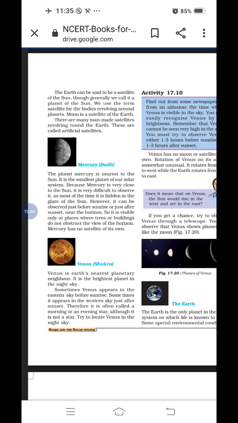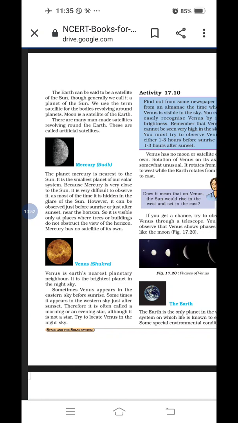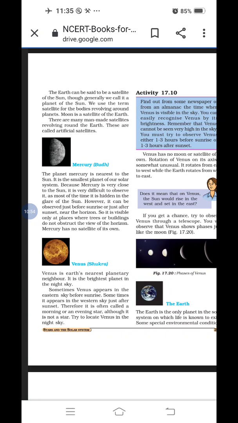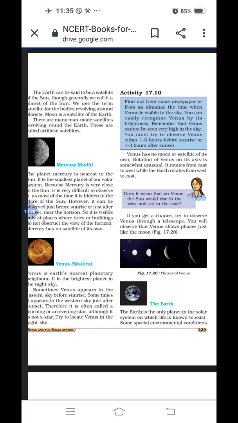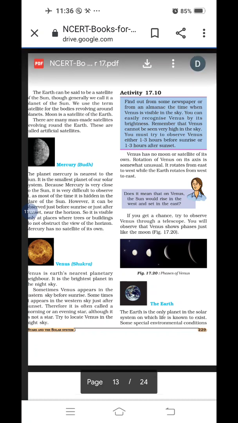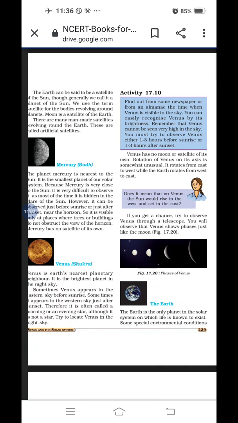Next point, it is also called a morning or evening star. Okay, underline properly. Next, Venus has no moon or satellite. Next, it rotates from east to west. And last characteristic, Venus shows phases like the moon.